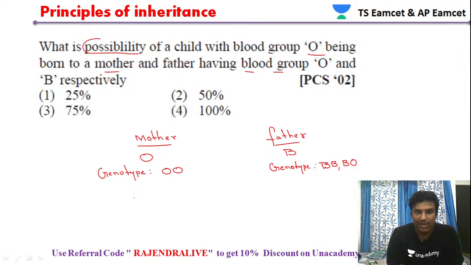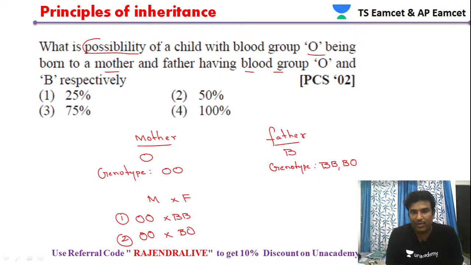Now we have to cross these, mother and father. We have 2 possible combinations: OO into BB, and another combination, OO into BO.